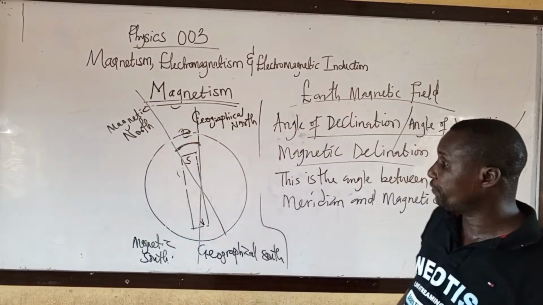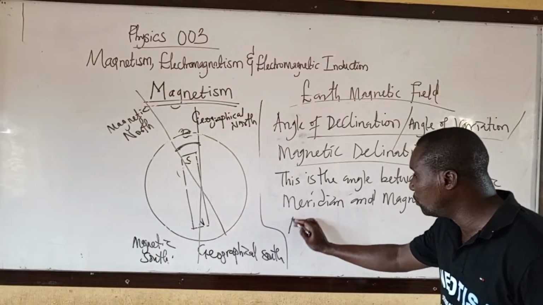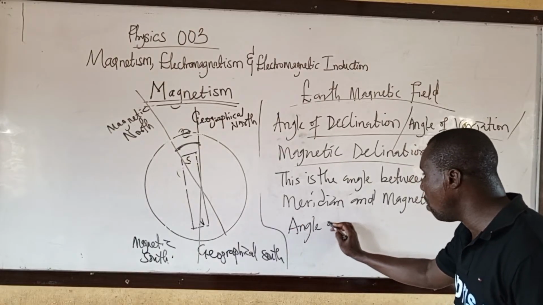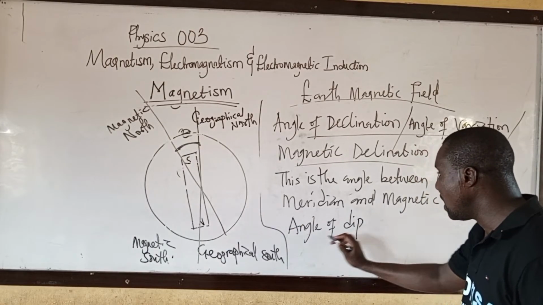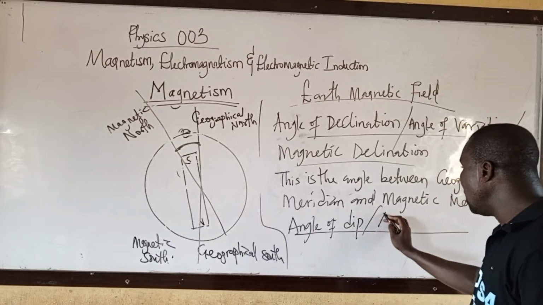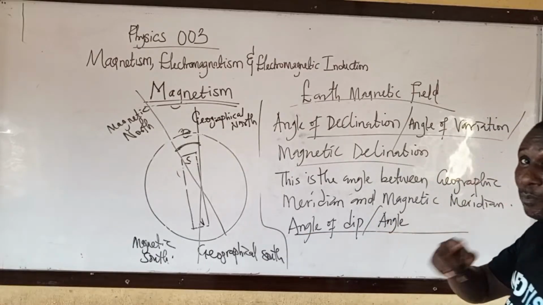The angle between them, we have angle of D. Next one, angle of D, or angle of inclination. This one is there in your past question.